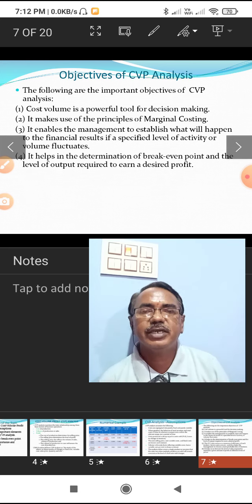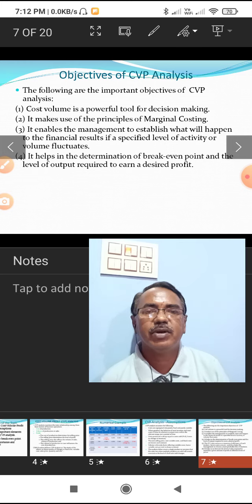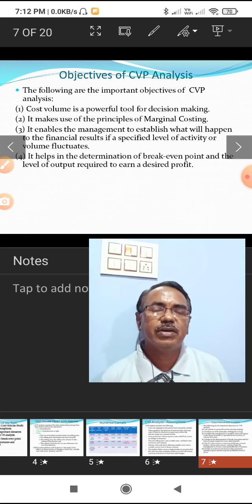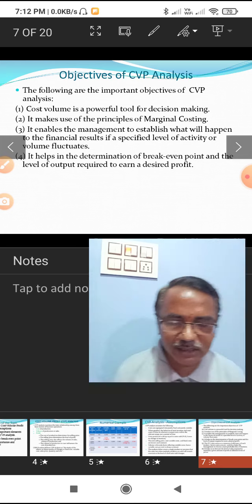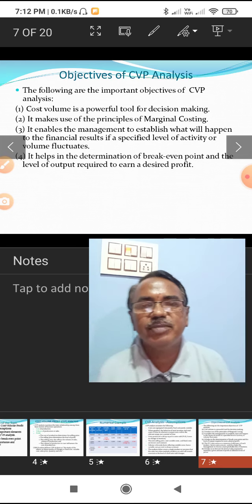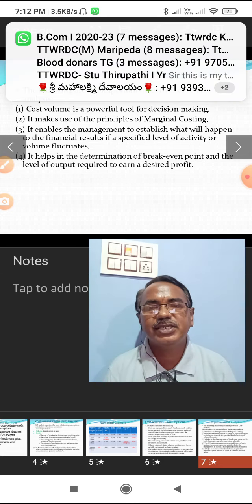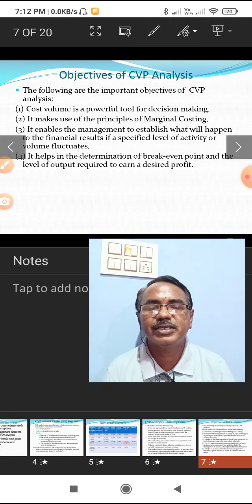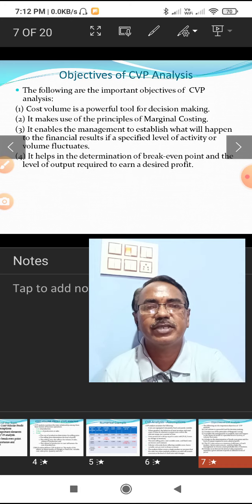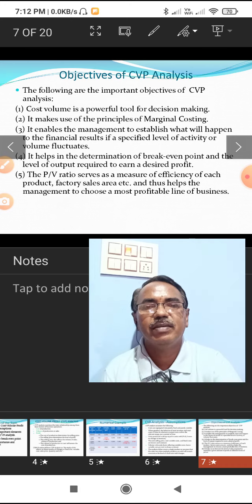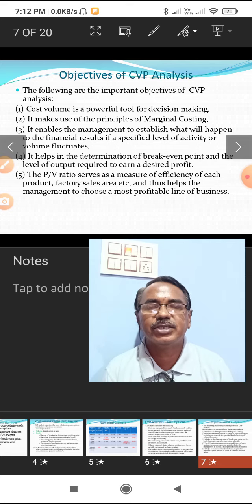It helps in determination of the break even point and other levels of output required to earn the desired profit. Here, to earn a desired profit, the management has to consider CVP analysis to decide how much quantity is to be produced. This is a decision made by managers on the basis of CVP analysis.